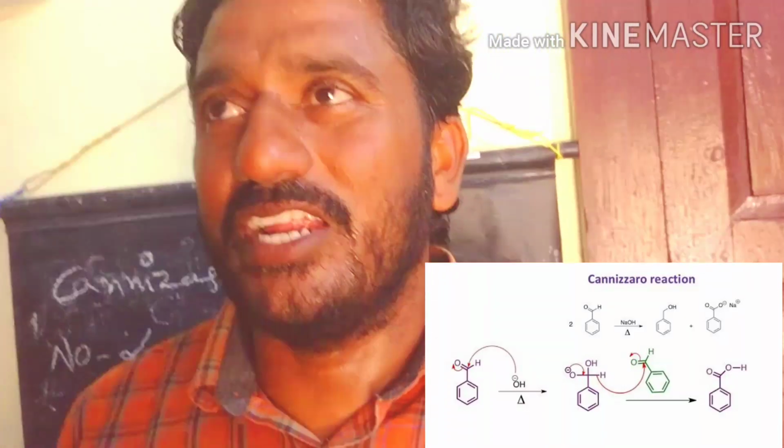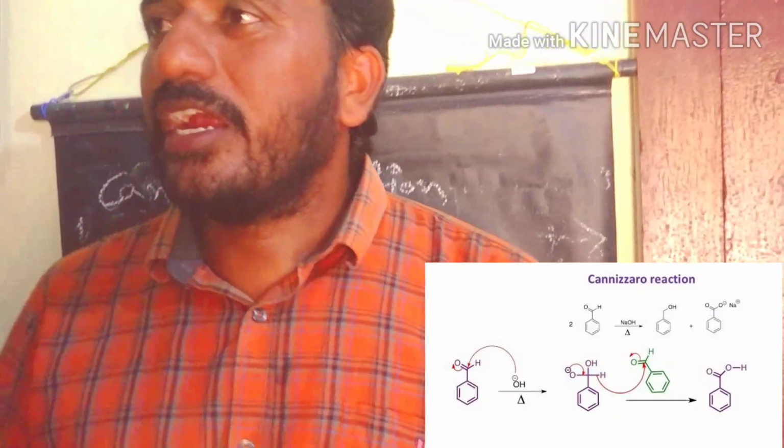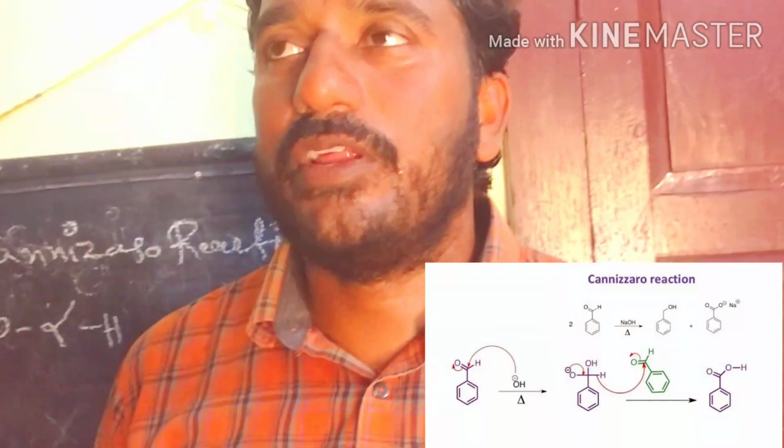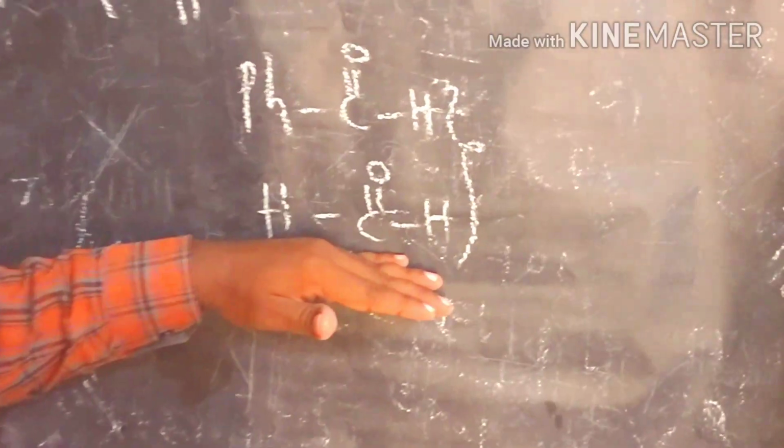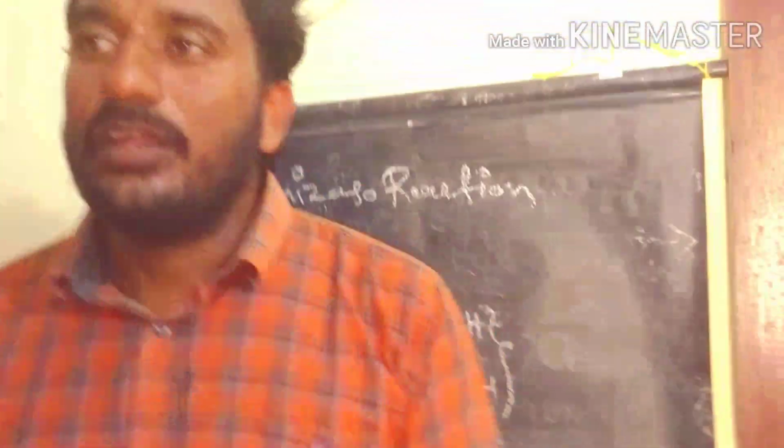The first basic condition of the Cannizzaro reaction is that the reactant has no alpha hydrogen present. For example, benzaldehyde and formaldehyde have no alpha hydrogen. Two moles of such reactant undergo self oxidation and reduction to produce carboxylic acid and alcohol products. Let us take a simple example, benzaldehyde, to discuss this reaction. So what are the products?